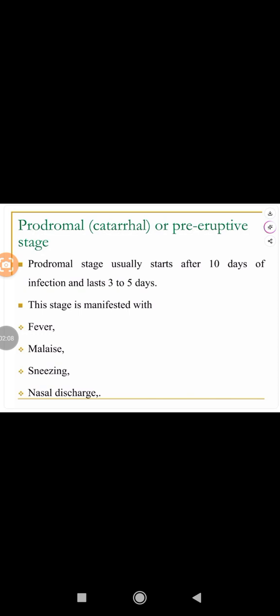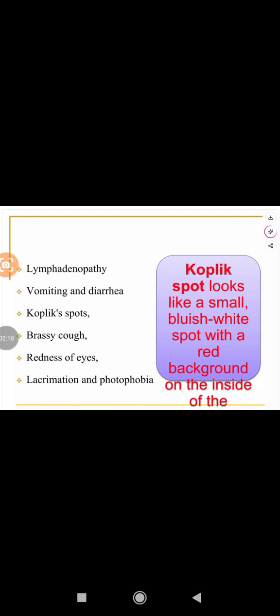The prodromal stage usually starts after 10 days of infection and lasts 3 to 5 days. This stage manifests with fever, malaise, sneezing, nasal discharge, lymphadenopathy, vomiting and diarrhea. Koplik spots: a Koplik spot looks like a small bluish white spot with a red background on the inside of the cheek. Also barking cough, redness of the eye, lacrimation and photophobia.